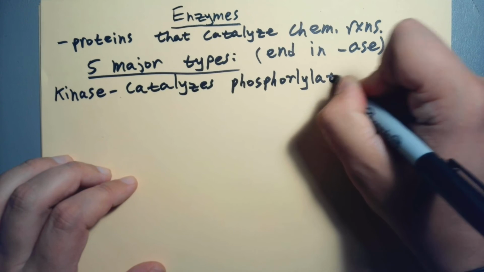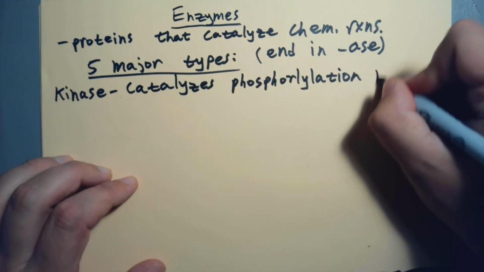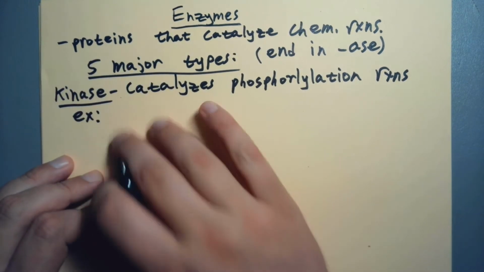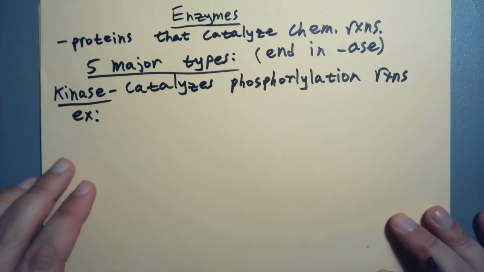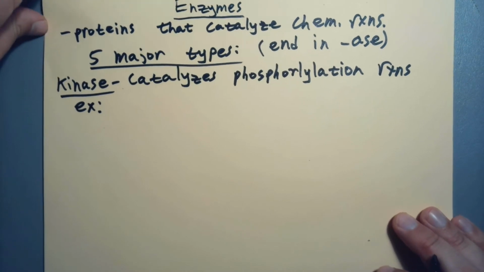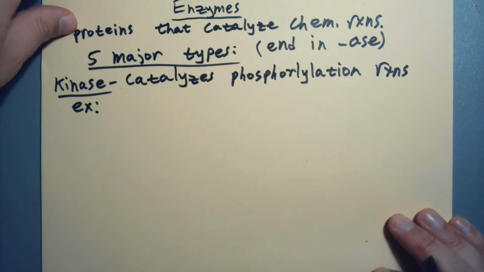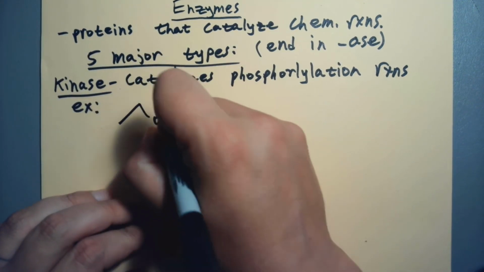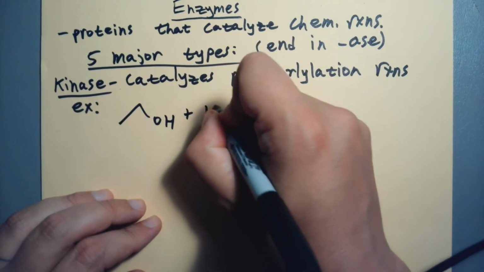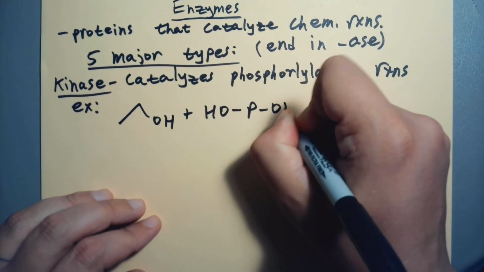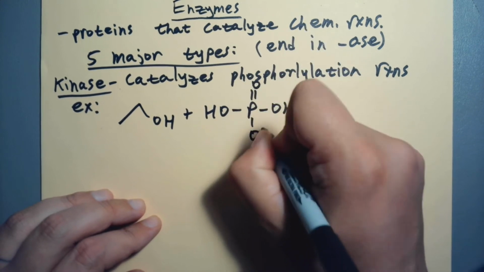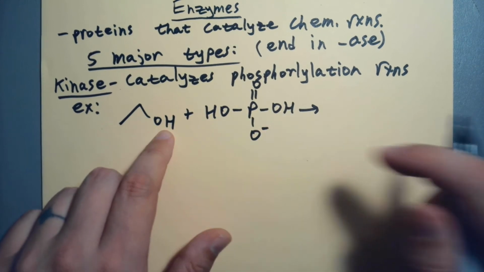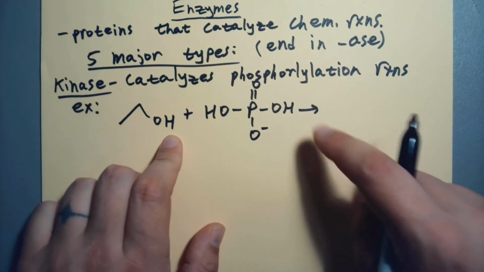If you don't remember what a condensation reaction is, I'm going to remind you. Here we go. I'll give you the name, description, and an example. We're just going to do this 5 times, bam, bam, bam, and then we'll frame the strike zone at the end a little bit too, because it's a lot of information here. If I have something that can perform a condensation reaction and then something else that is a phosphate, then I can get a condensation reaction between the two. This is the type of reaction that kinase would catalyze.